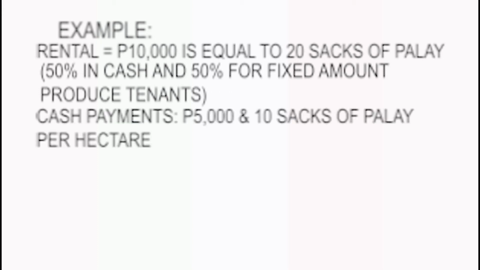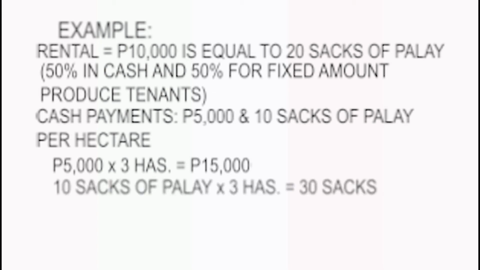Cash payments, therefore, are 5,000 pesos and 10 sacks of palay per hectare. 5,000 pesos times 3 hectares is equal to 15,000 pesos, and 10 sacks of palay times 3 hectares is equal to 30 sacks of palay. Therefore, the tenant is obliged to pay 15,000 pesos and 30 sacks of palay as his rent payment to the landowner.